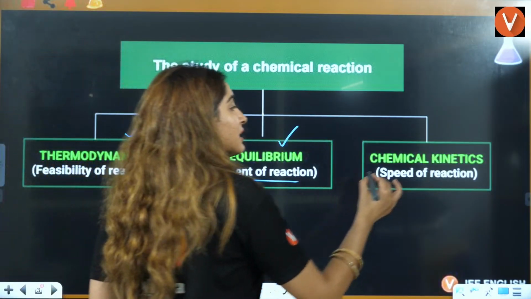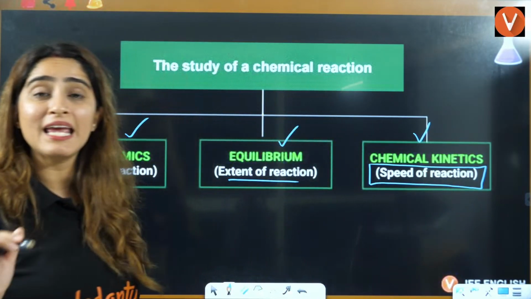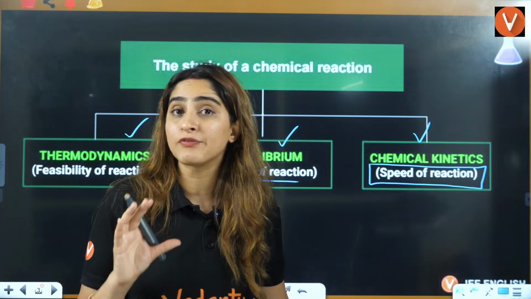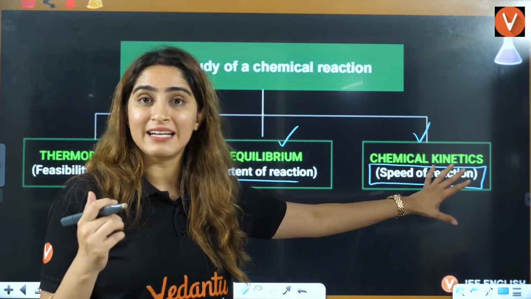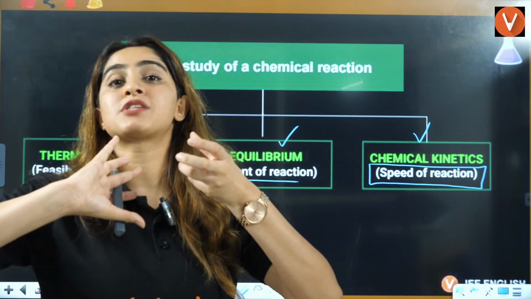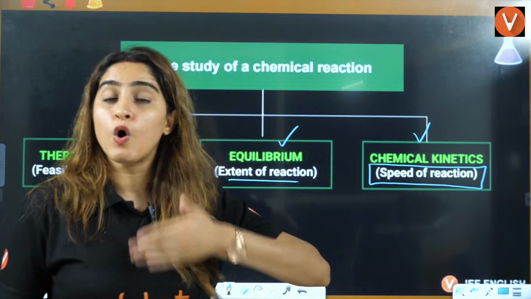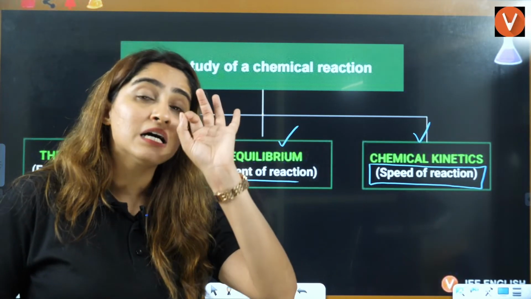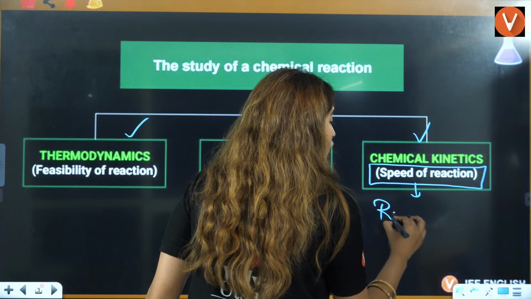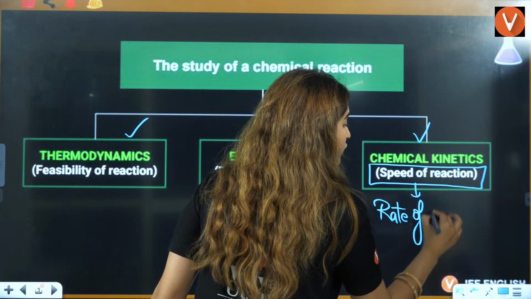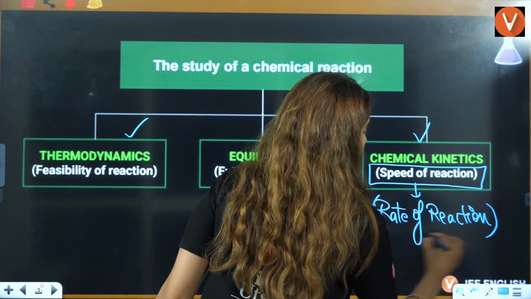And in chemical kinetics, we talk about the speed of the reaction. So these three chapters are directly connected with the variables of the reaction, right? Kinetics means we are talking about speed. So throughout this lecture and this chapter, we are going to talk about the speed of the reaction, that is, rate of reaction.